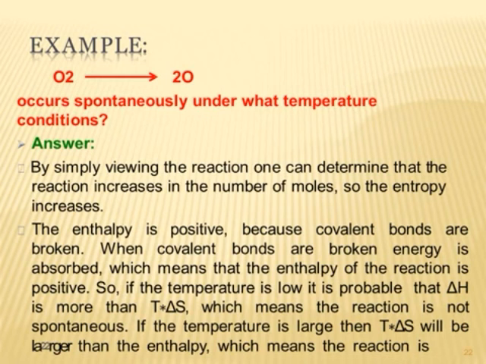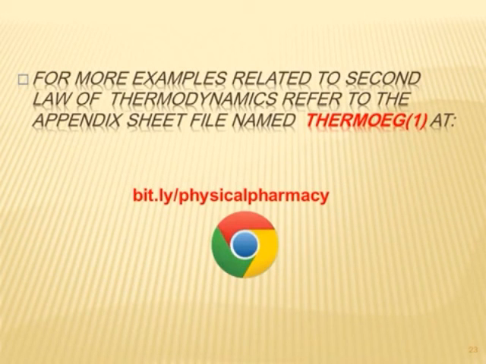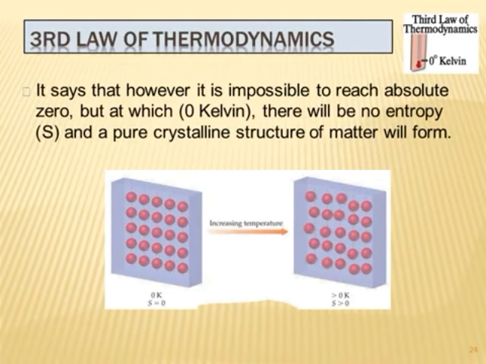So in review of the lesson, we saw the various laws of thermodynamics: first the first law, then the second law, and next the third law of thermodynamics. These laws are very important for your theory and also for the GPAT examination. And also we saw the Gibbs energy and Gibbs-Helmholtz equation, the Clapeyron equation and the Clausius-Clapeyron equation. So in this way we completed this chapter, thermodynamics.